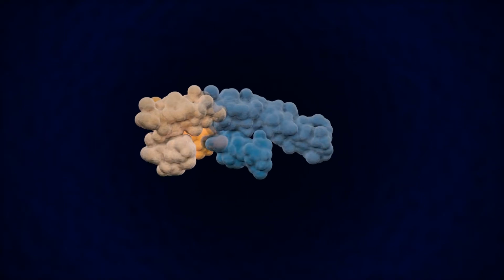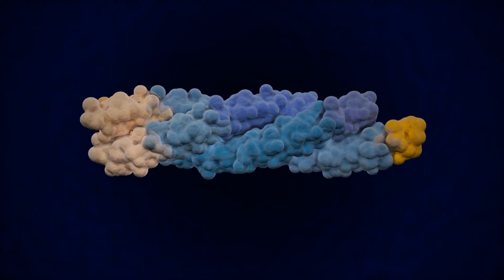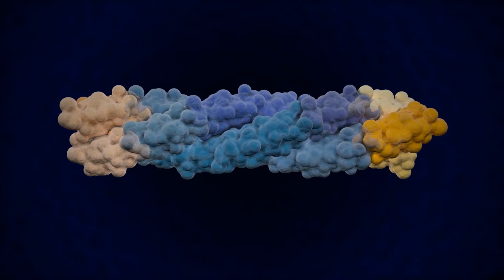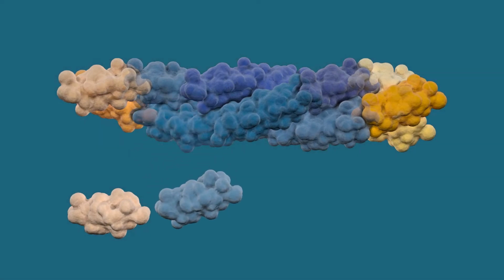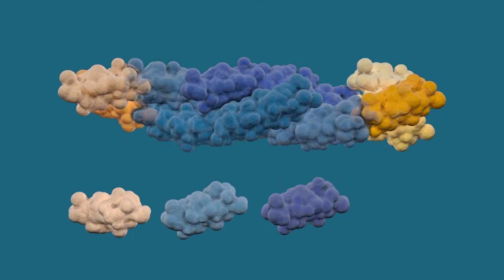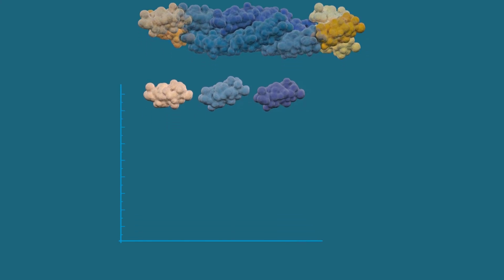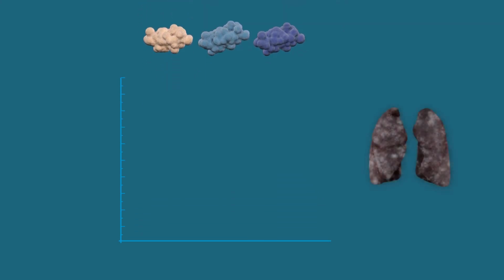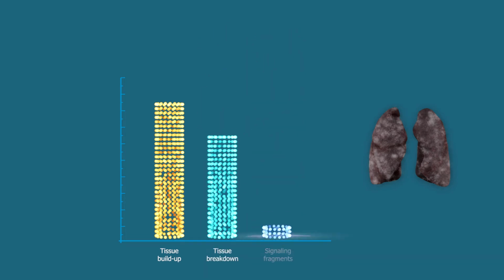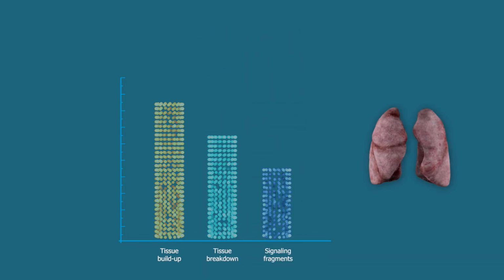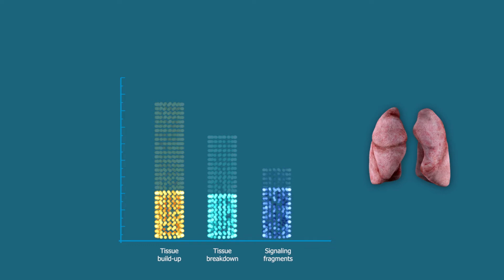Collagens are structured as a triple helix, where different domains of the same collagen provide unique information. Some fragments reflect tissue buildup, some reflect tissue breakdown, and others are signaling fragments. In patients with chronic diseases, there is an increase in tissue buildup, tissue breakdown, and signaling fragments, while in healthy subjects, there is a finely tuned balance of the tissue.